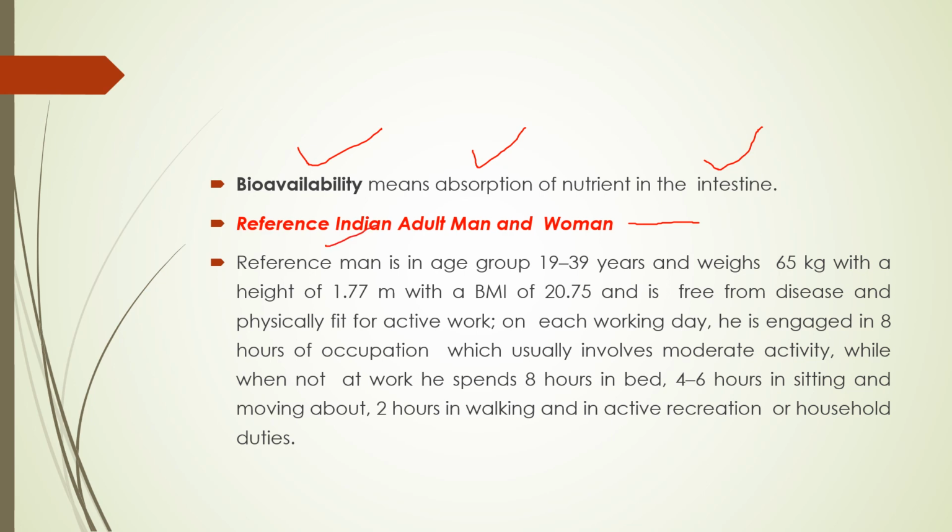So reference man is in the age group of 19 to 39 years and weight 65 kg with a height of 1.77 meter, BMI of 20.75, and is free from disease and physically fit for active work. On each working day he is engaged in 8 hours of occupation which usually involves moderate activity. While when not at work, he spends 8 hours in bed, 4 to 6 hours in sitting and moving about, 2 hours in walking and in active recreations or household duties.